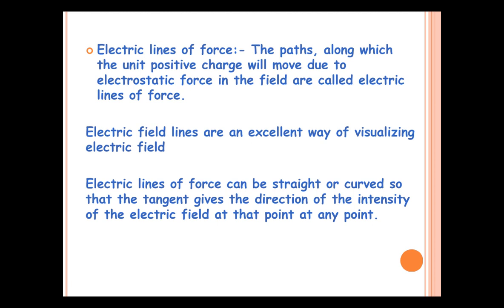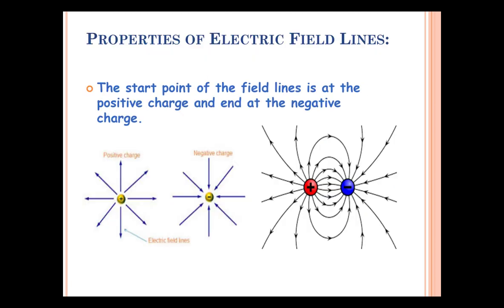Then it follows some particular path, and that path we call electric lines of force. Electric lines of force can be straight or curved, so that at any point if we draw a tangent to that curve or straight line, then that gives the direction of intensity of electric field at that particular point.